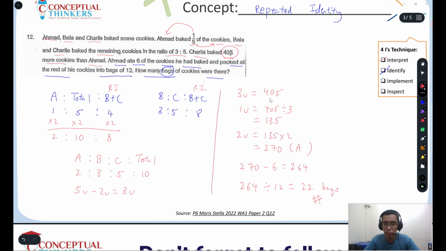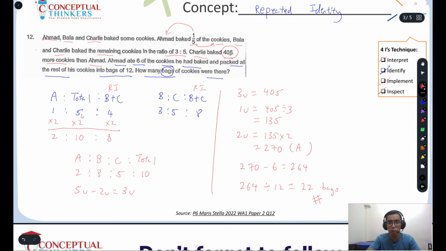Now checking is very important. A lot of times, when you check your work, you can save a lot of marks. And I believe that checking doesn't only need to be done during the exam. You should check your work on a daily basis. So just put in the effort and make it a habit. So we already implemented the methodology, which is the repeated identity, and solved for the answer. And lastly, we inspect our solution by checking that we use all the numbers correctly.